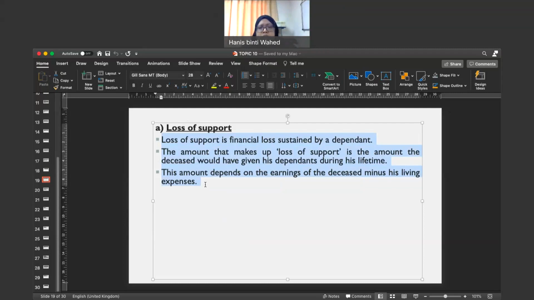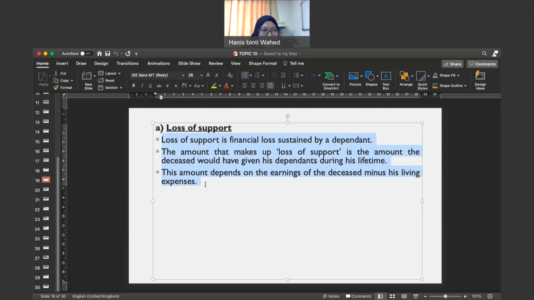Okay, it is basically the amount that the disease usually will give to the dependent, yeah. So it's limited to the financial loss only. Jadi, we call this loss of dependency. For this one you can refer to section 7 subsection 1 and also section 7 subsection 3, yeah. It states about a loss of support.